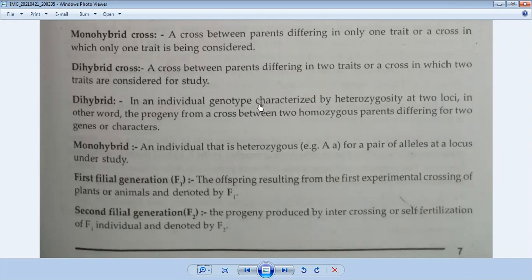So this is a single character, that is height. Height is a single character, but it is contrasting. So by considering the single characteristic, if we go for the crossing, then we will get the next generation, that is the F1 hybrid. It is called a monohybrid cross.